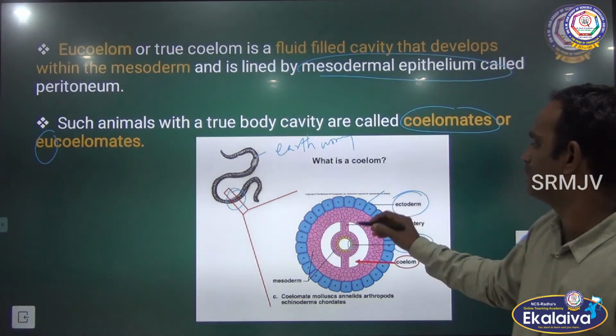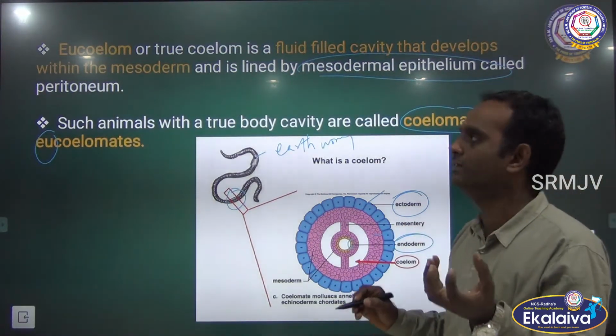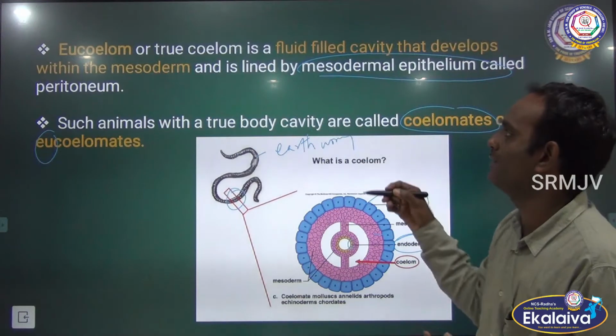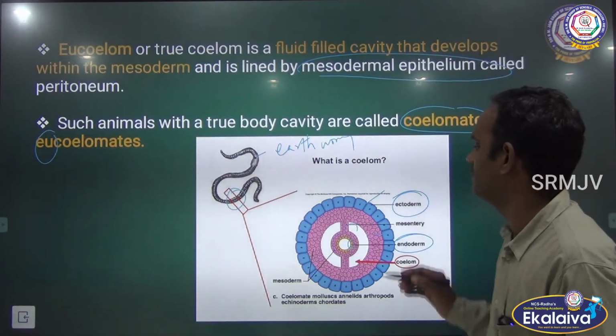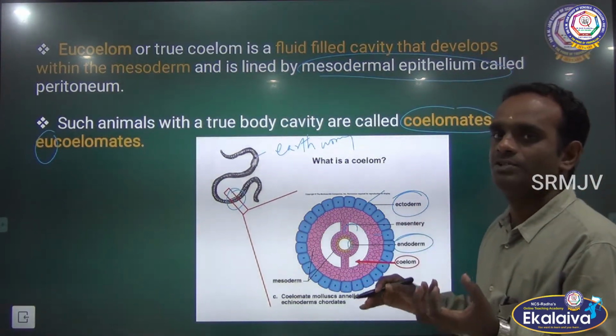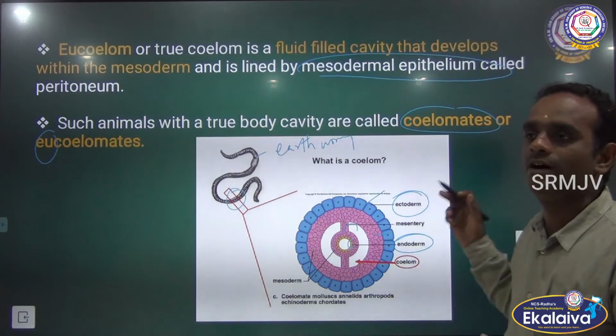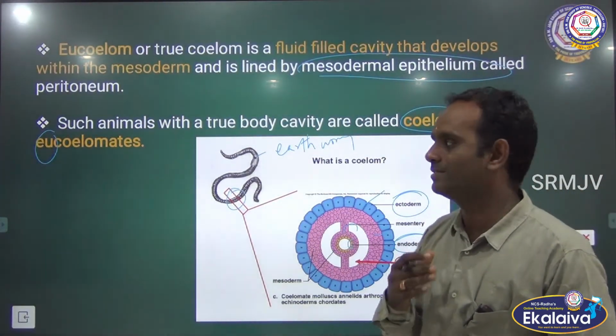In between the ecto and the endo there will be a mesoderm. The mesoderm has a fluid filled body cavity that is lined by mesodermal epithelium. This is the mesodermal epithelium. So it is occupied with a full body cavity. So that is called coelomate or eucoelomate. Can you get my point? Clear? Yes? Yes, very good.